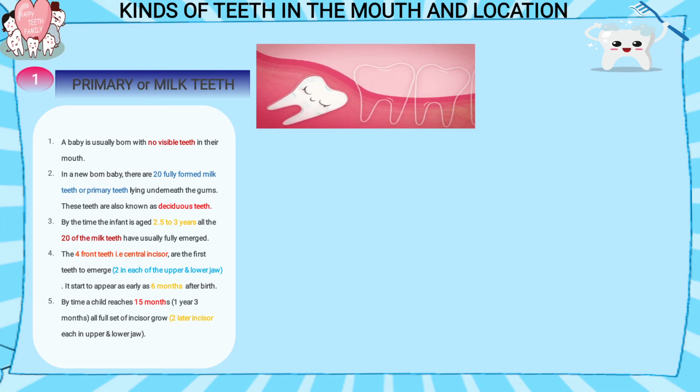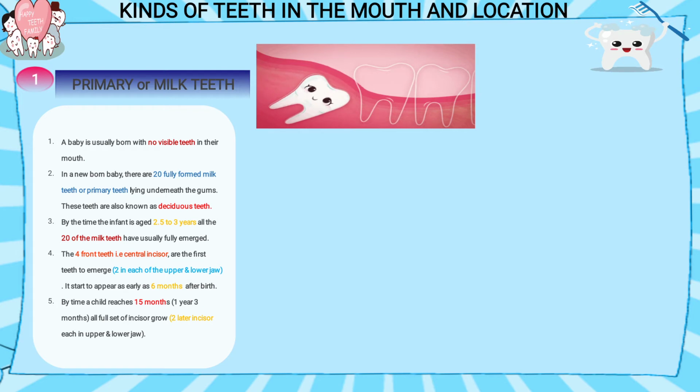You see in the image, the teeth are trying to come out. Teeth are present underneath the gums. As the baby grows up, the teeth will also come out from the gums. These teeth which are underneath the gums are known as deciduous teeth.